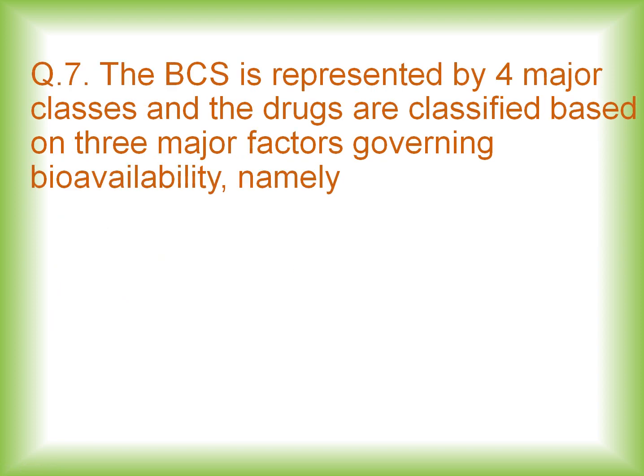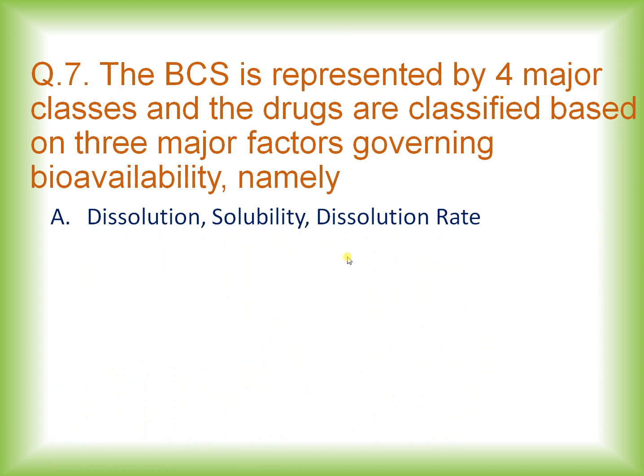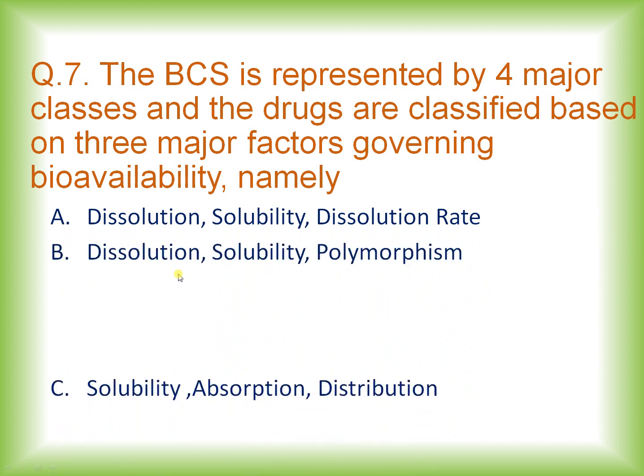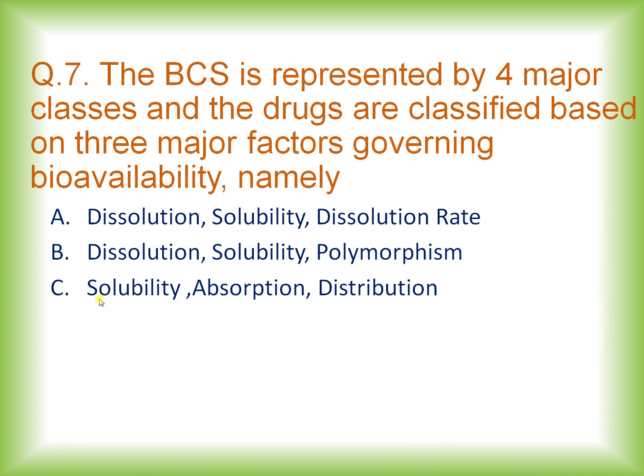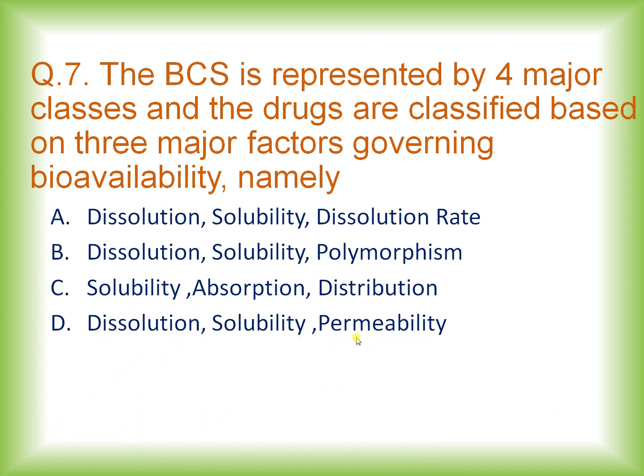Now moving towards question number 7, which is related to the biopharmaceutical classification system. The question says the BCS is represented by 4 major classes, and the drugs are classified based on the 3 major factors governing bioavailability, namely, the options are dissolution, solubility, dissolution rate; option B, dissolution, solubility, polymorphism; option C, solubility, absorption, distribution; option D, dissolution, solubility, permeation.